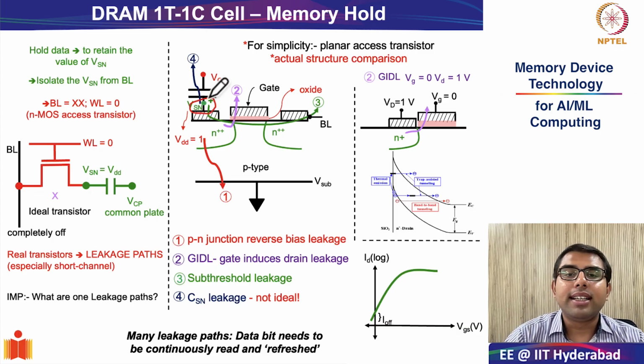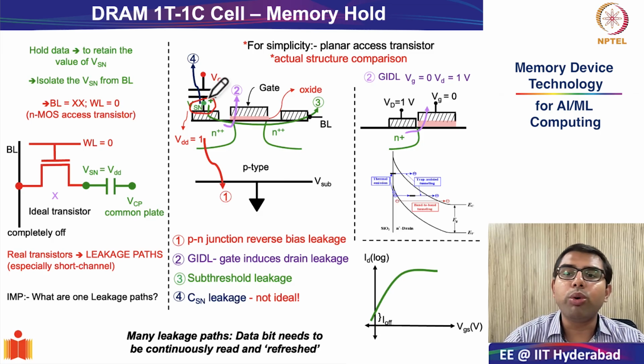Because of this, you have to keep restoring or refreshing the data, the charge or the voltage on the storage node. And this is where DRAM derives its name from. Therefore, it is called dynamic random access memory.